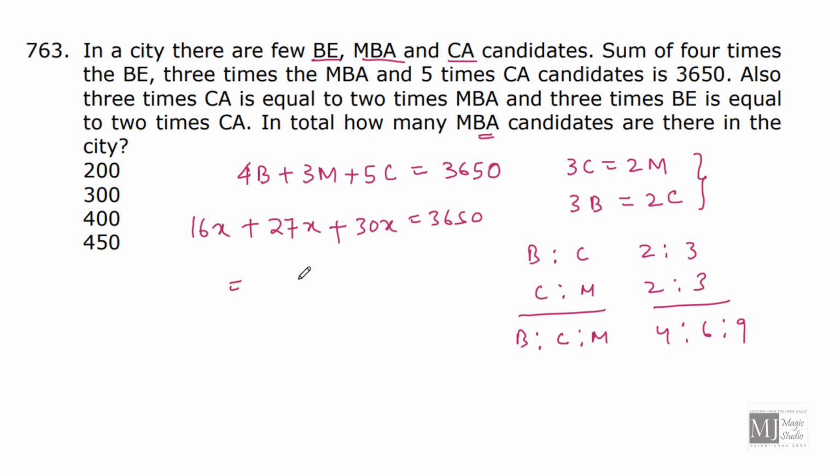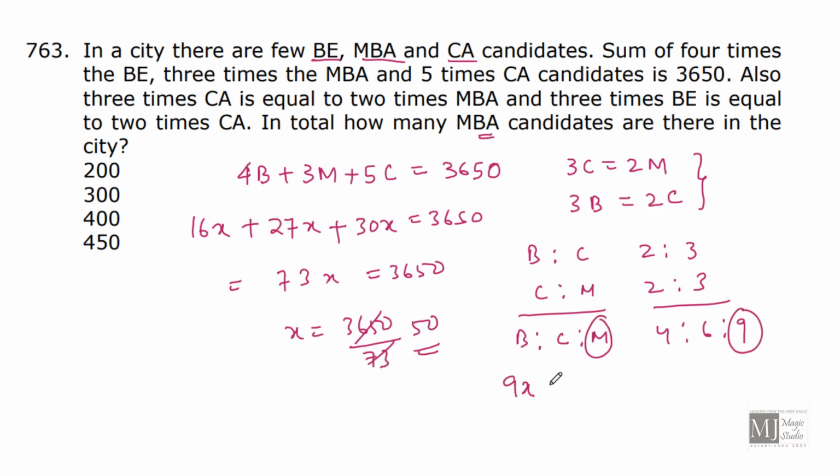So 16 plus 27 plus 30 is 73x equals 3650. X is 3650 by 73, that is 50. So how many MBA candidates are there? We have got 9x MBA candidates, that is 9 into 50, 450. Option D.